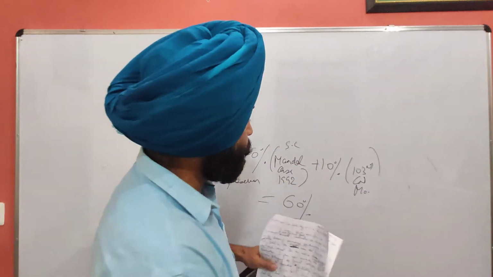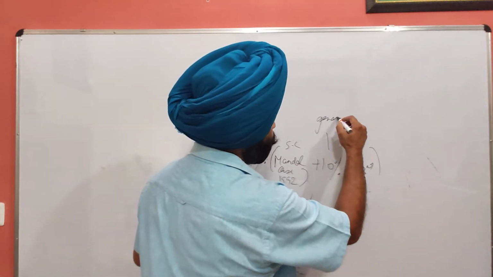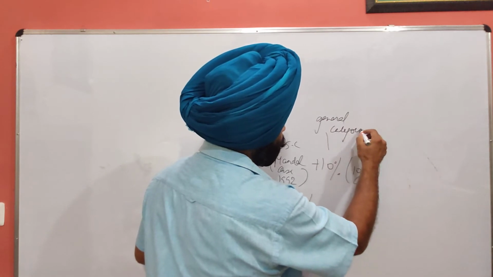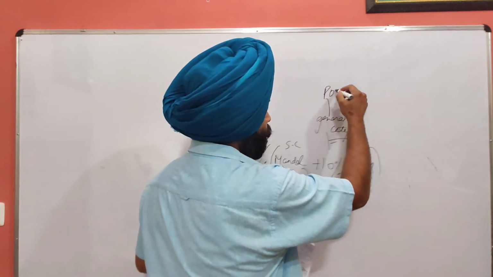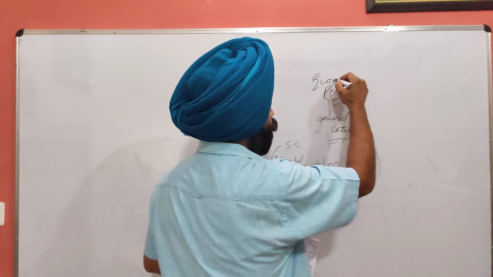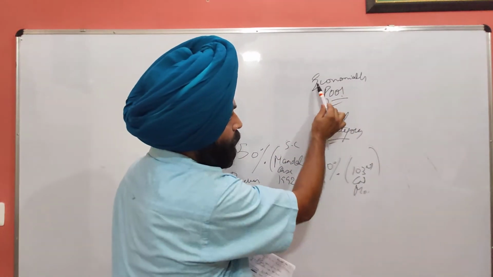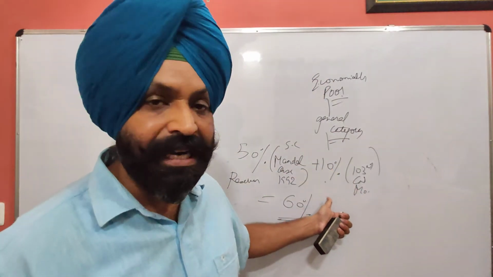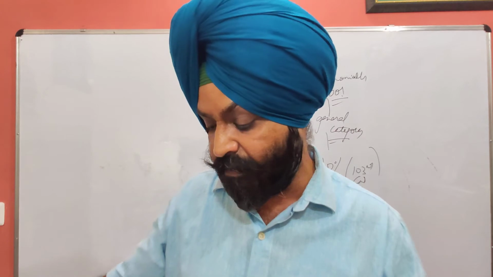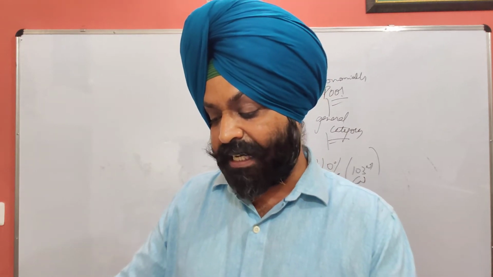This 10% is of the general category. This is the poor, economically poor. This 10% is for the economically poor from the general category. So they are being benefited by this 10% reservation given by the Modi government. This new quota of 10% targets the poor among the upper caste general category, that is, those who are economically weak.